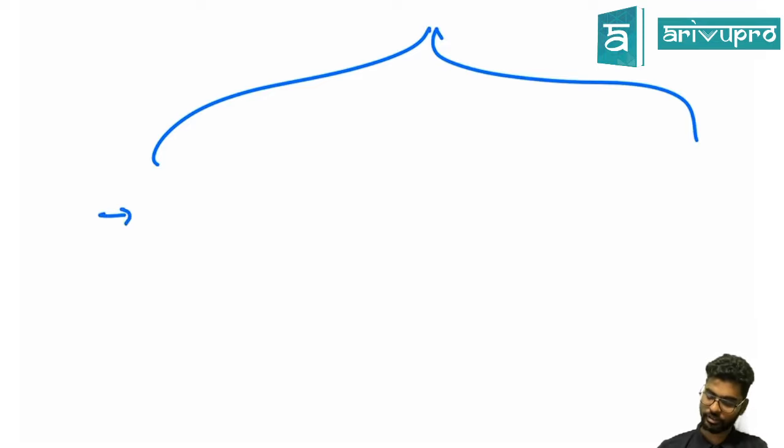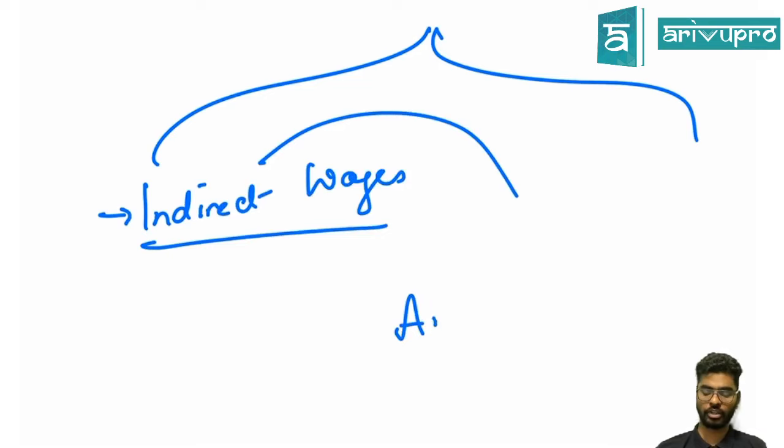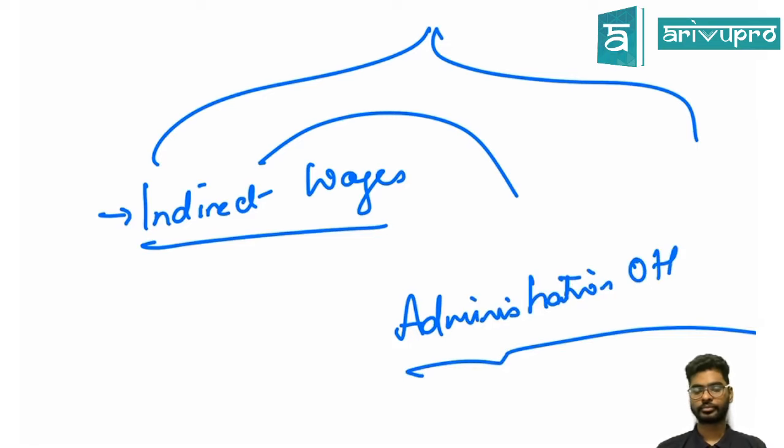I have my indirect wages incurred, and this indirect wages I have to transfer to the administration overheads. What do you think is going to be the journal entry?